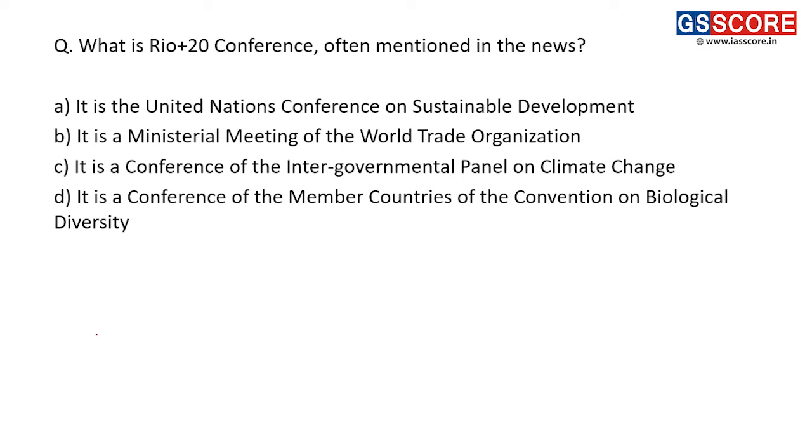Next is, what is Rio Plus 20 conference often mentioned in the news? Right, so Rio Plus 20 conference is the conference which was held in 2012 to mark 20 years of Earth Summit.